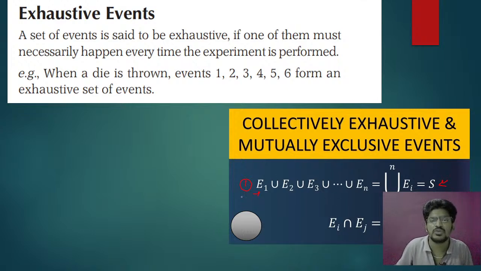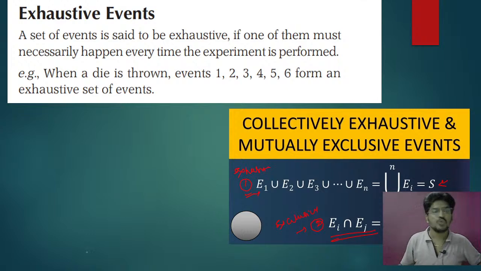That is called mutually exhaustive. And the second one, if the intersection is empty, then we say it is exclusive.